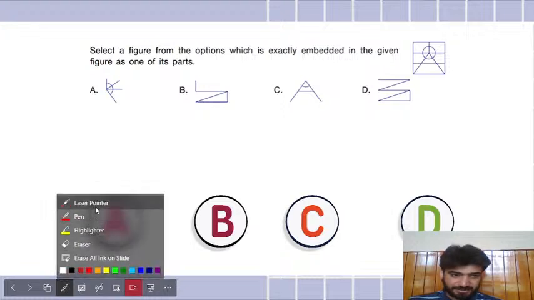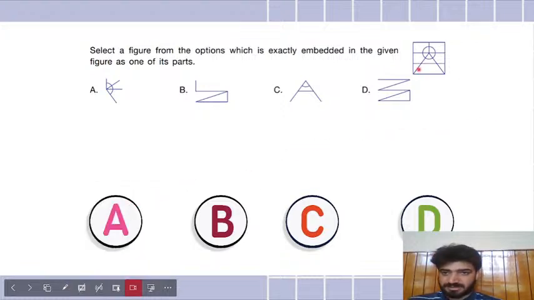So let's check this C. Is it getting embedded? Because most of you guys are saying C. So this figure, the C is getting formed here, I think. Isn't it? This is equal to this. This is similar to this, exactly the same. If you check the other ones, I don't think any other figure is getting exactly embedded. Is this getting embedded? I don't think so. Is this one? I don't think so.